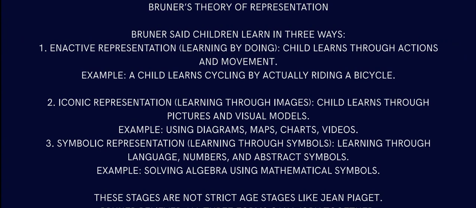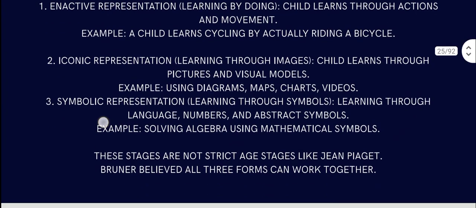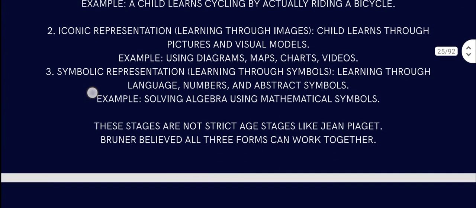When we were kids, the first thing we got was a big image book, A for apple, with a big apple in the picture. Even younger than that, you get a big box of alphabets and plastic numbers, three-dimensional, that you can hold in your hand. These stages are not strict age stages. Bruner believed all three forms can work together.